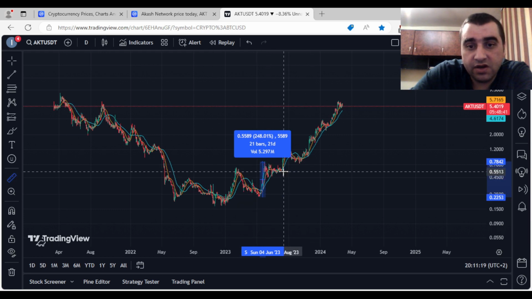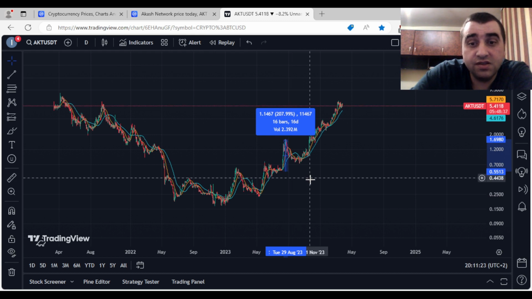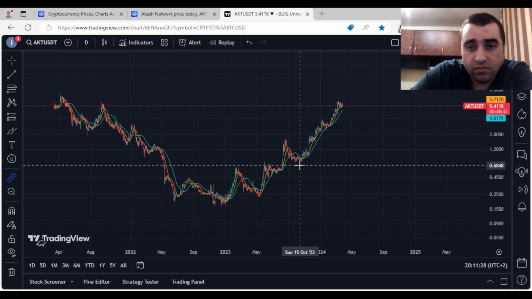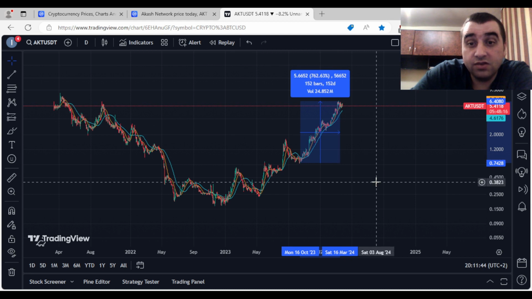We have another pump here of about 207% in 16 days, and after that the price started to pump from Bitcoin's movement that started to increase massively since October 2023. This token had an increase of about 762% in 152 days. That's about the average of altcoins that I've measured by now.